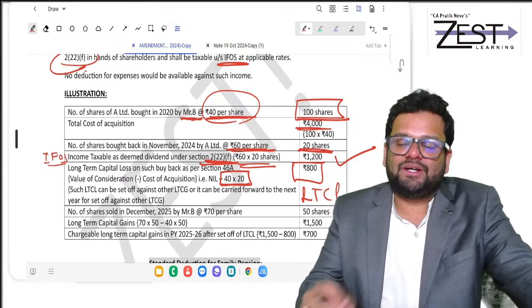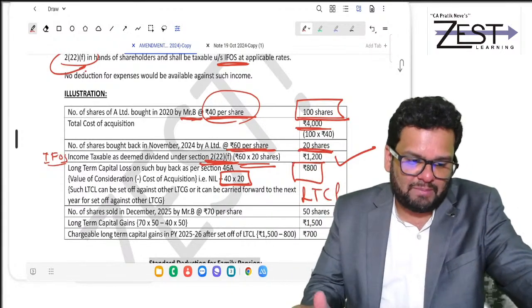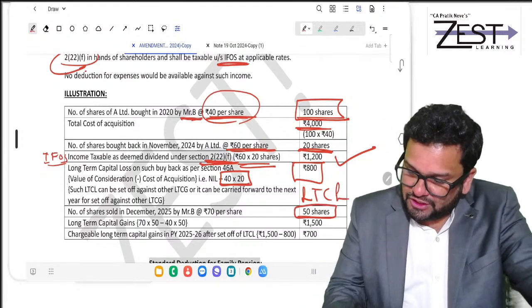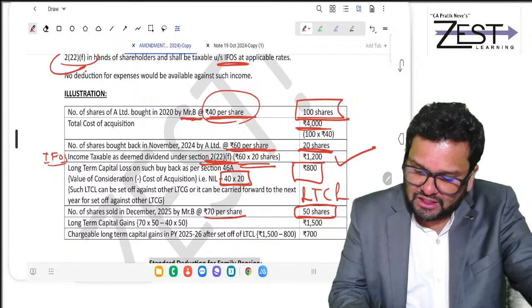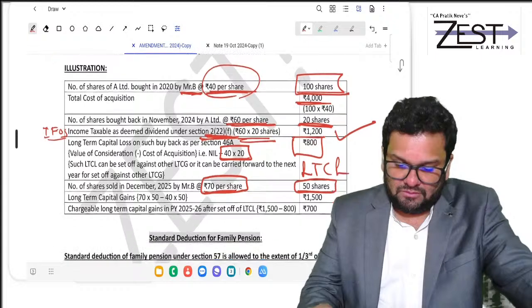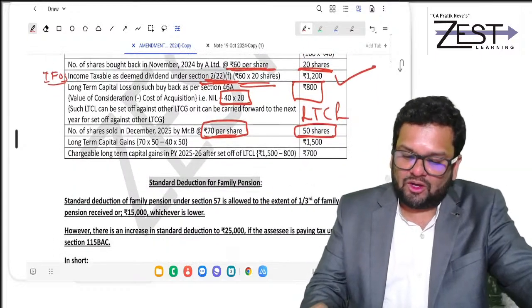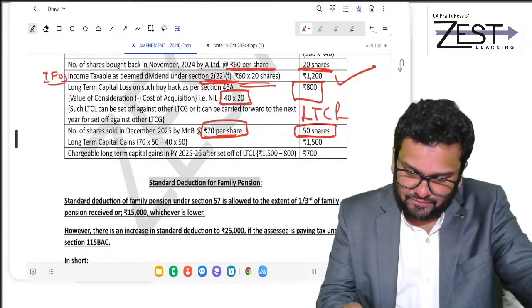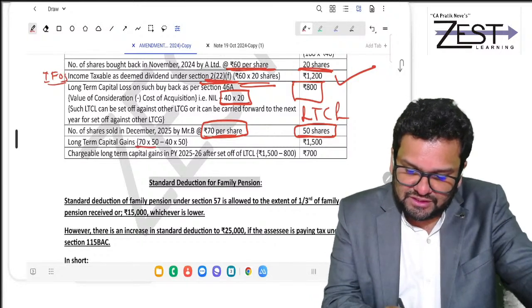Out of 120 were given away in the scheme of buyback, 70 I had. Out of 70, I have sold 50, at 70 rupees per share. So I got 70 rupees into 50 as FVC.